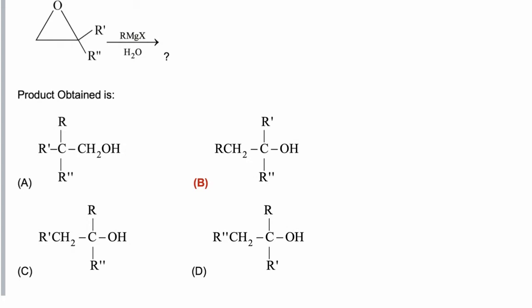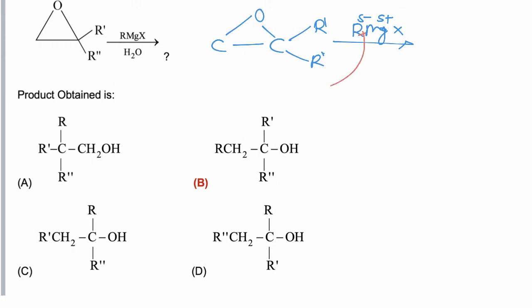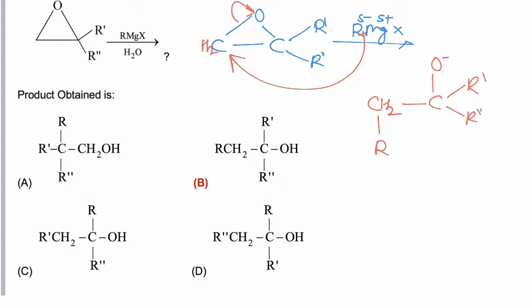In this reaction, cyclic ether is reacted with Grignard reagent. Now cyclic ether reacts with Grignard reagent via SN2 mechanism, and here the nucleophile is R negative. Now nucleophile R negative will attack that carbon which is less crowded, so R negative will attack at this carbon. Simultaneously electrons are shifted to oxygen, so CH2 R C O negative R dash and R double dash is formed.